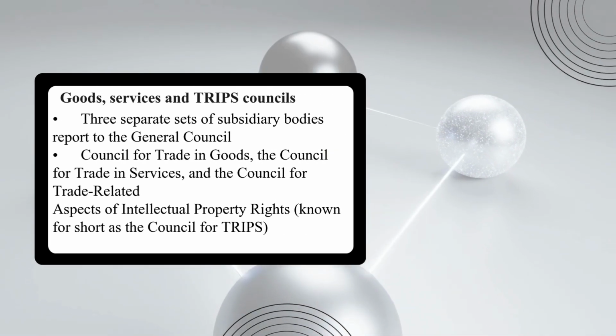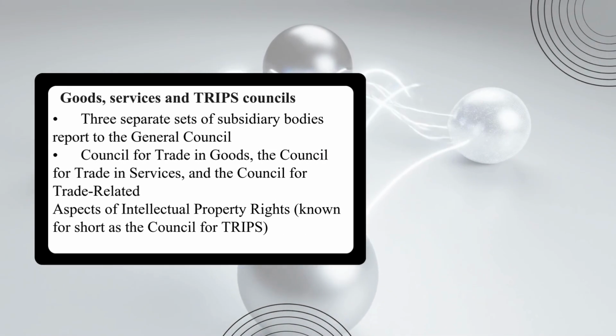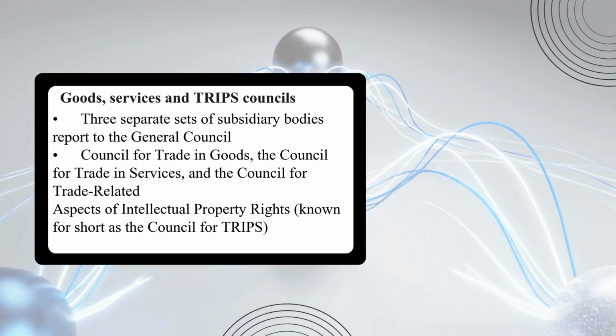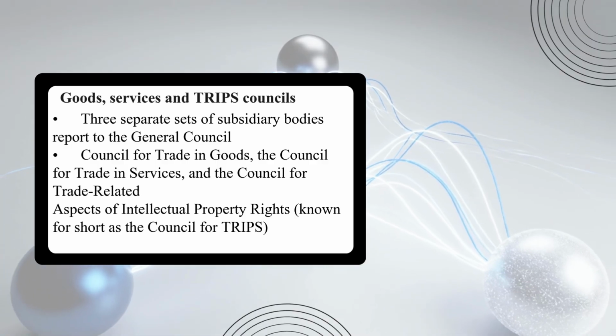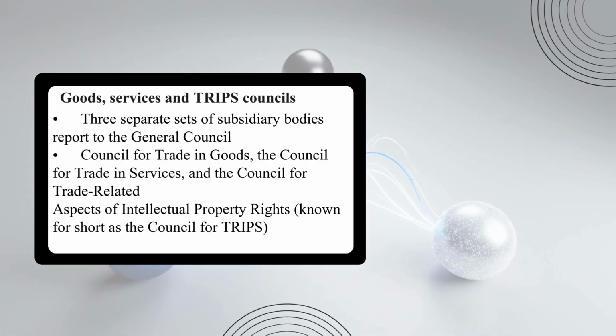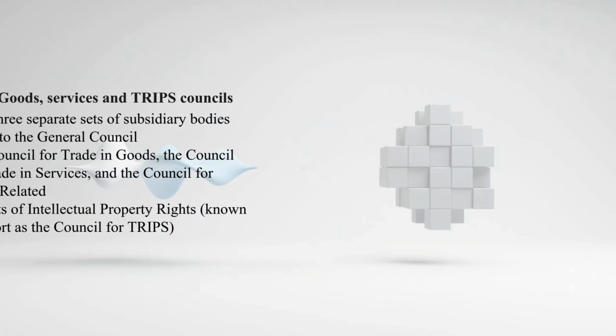Goods, Services and TRIPS Councils. 3 separate sets of subsidiary bodies report to the General Council: Council for Trade and Goods, the Council for Trade and Services, and the Council for Trade-related Aspects of Intellectual Property Rights, known for short as the Council for TRIPS.